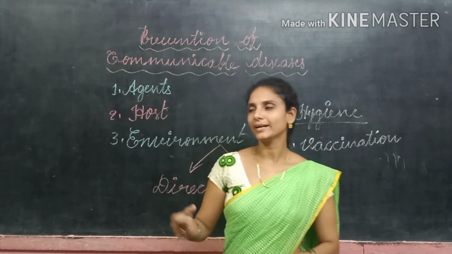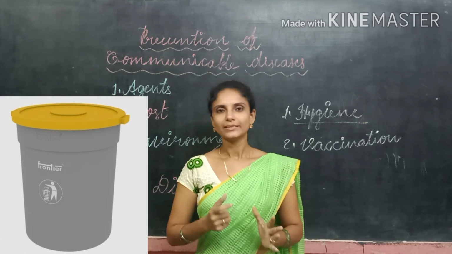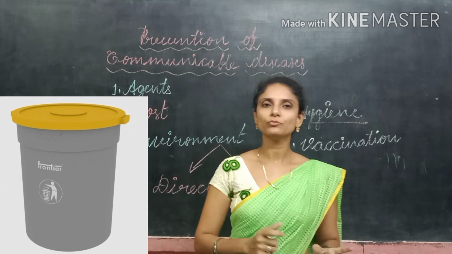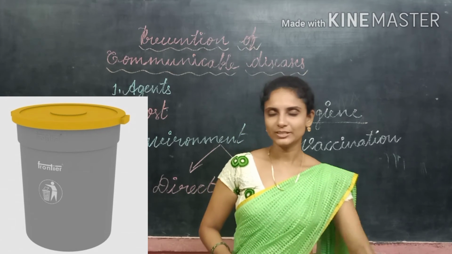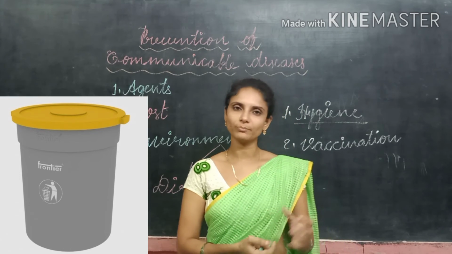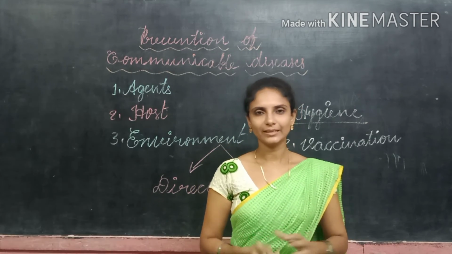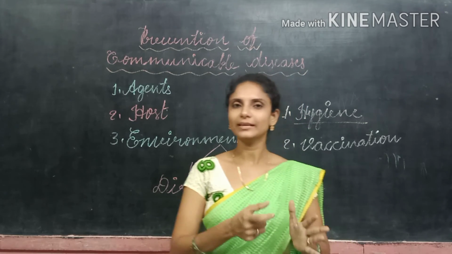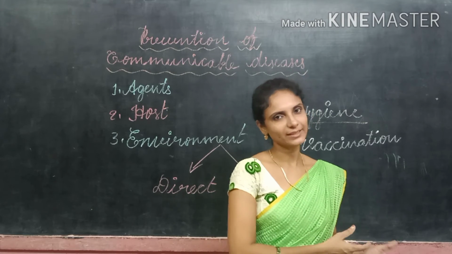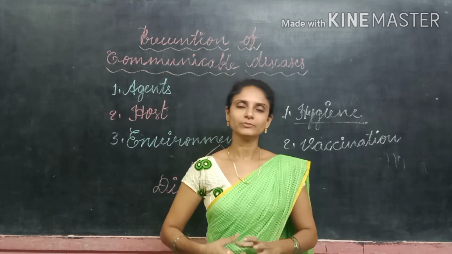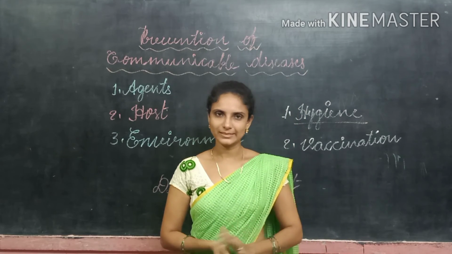To prevent these diseases, we must follow some simple rules. We should not throw garbage on the road. We must use dustbins. Using a dustbin is a good habit, and we must also cover the dustbin. If you do not cover it, the dustbin also becomes a breeding ground for mosquitoes and flies. So the dustbin should be covered, we must not leave sewage onto the roads, and we should not spit on the road.